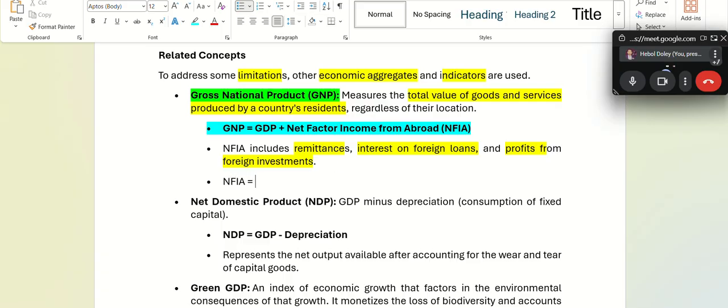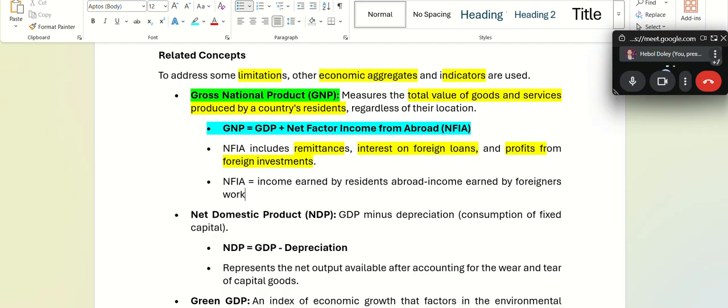NFIA is equal to income earned by residents abroad, minus income earned by foreigners working within the domestic country.